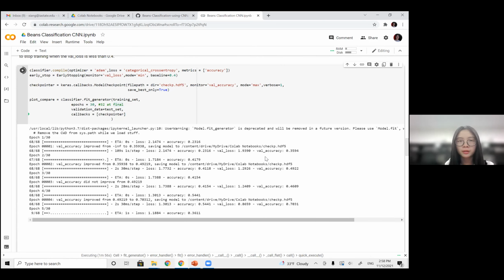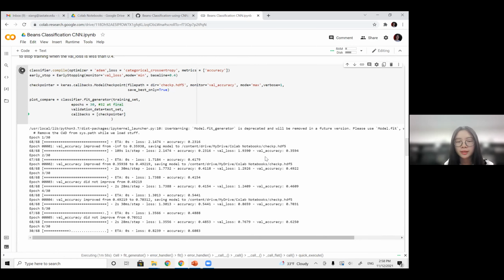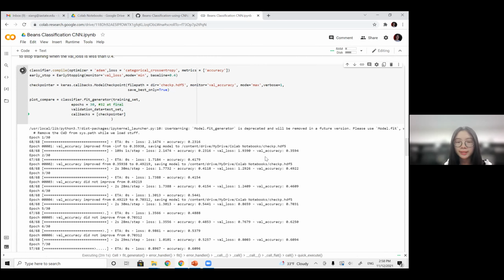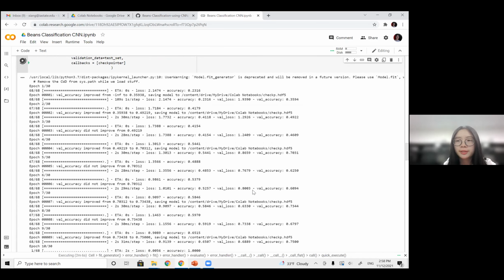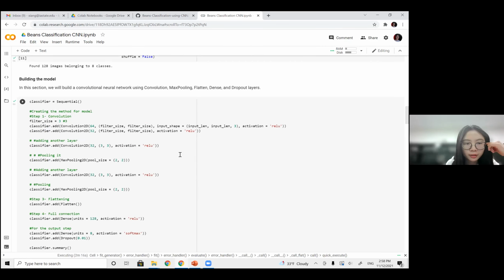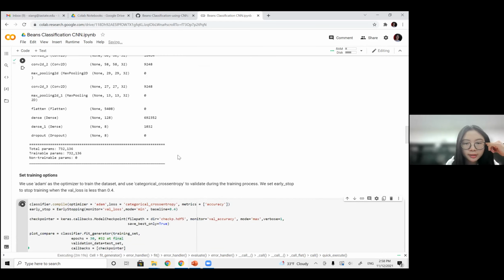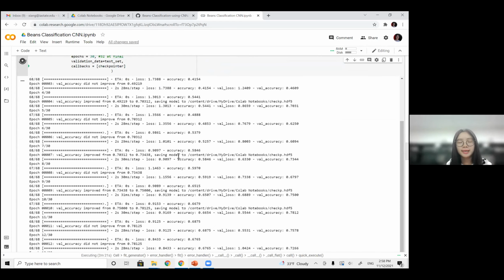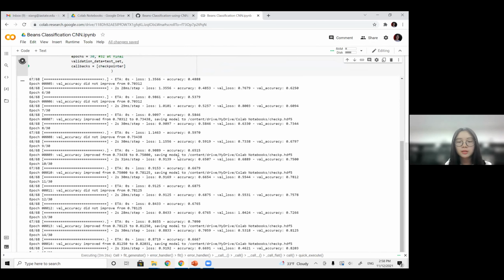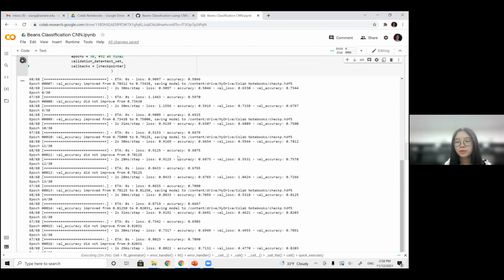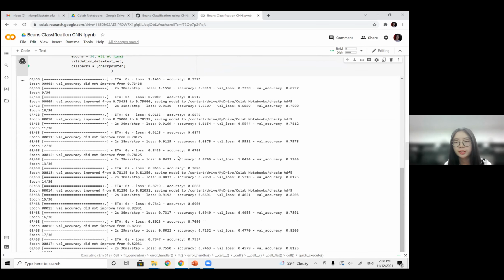But it also depends on the scenario. For example, if you have a very small, simple data set, it usually doesn't require that many layers because you don't need that many parameters to describe your data set. In our case, we only have 3 or 4 layers because we only have 8 classes with some simple images. So those parameters are sufficient to describe the variations in our training images.